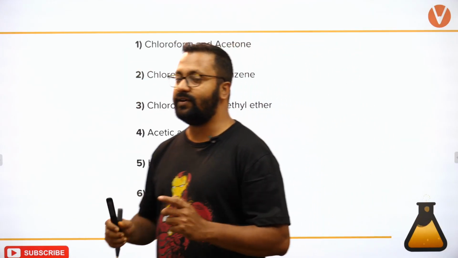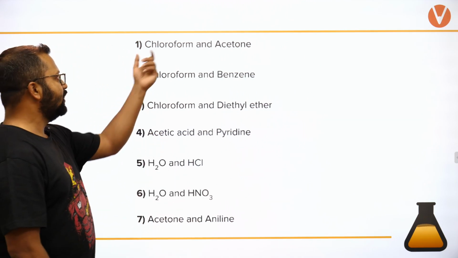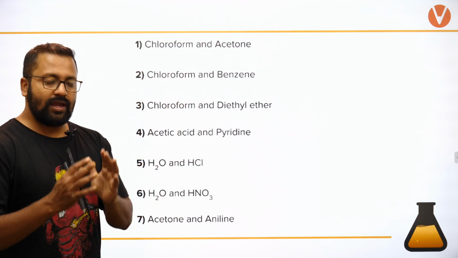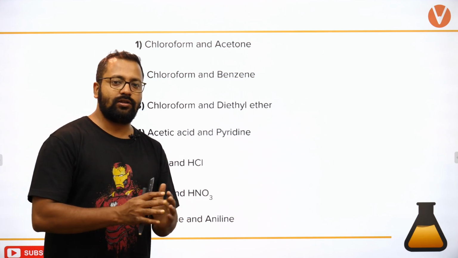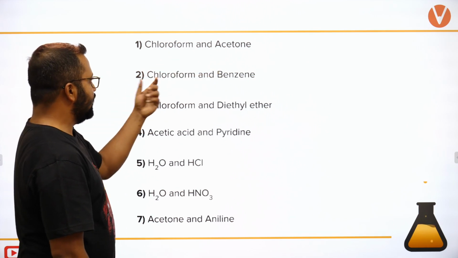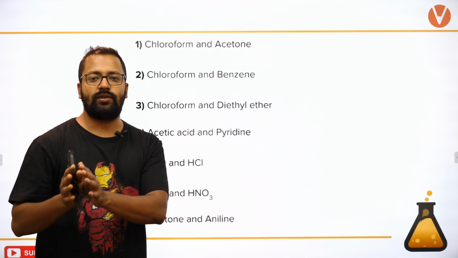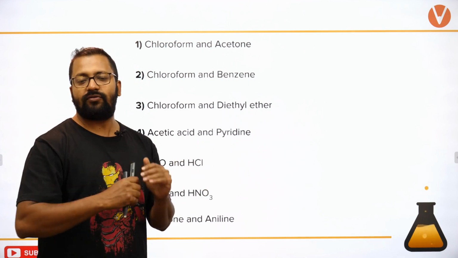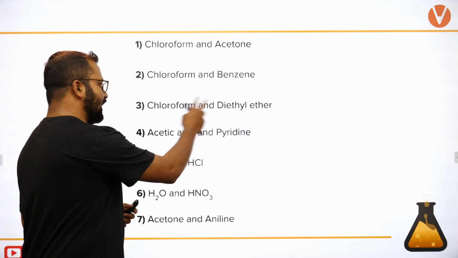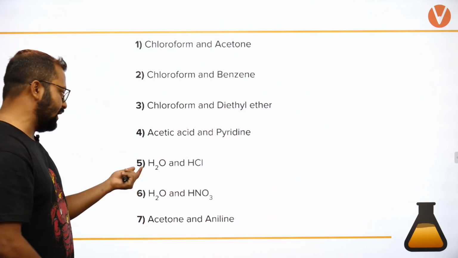Always remember, negative deviation will be shown by those systems which can react with each other. For example, chloroform and acetone can react with each other. They form a substance known as chloretone. So any two things which can react with each other will be capable of showing negative deviation. Chloroform acetone. Chloroform benzene, over here the pi electron cloud interacts with the hydrogen of chloroform. Chloroform and diethyl ether, they can react with each other.